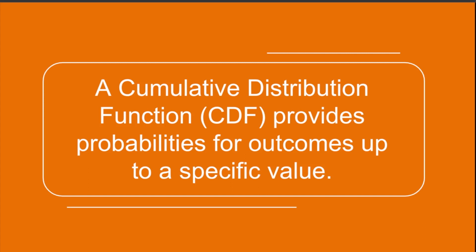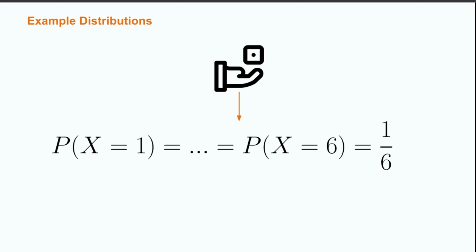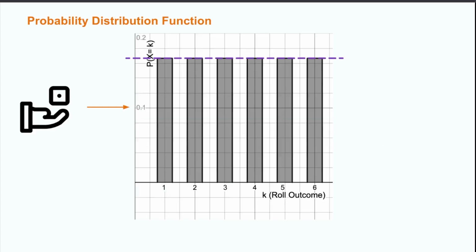More complicated constructions can be used to select a certain interval or the probability that the outcome is greater than some value. Let's use our die roll to see an example of a PDF and a CDF for a discrete random variable. Given a fair die, the probability distribution function of the random variable associated with the result of the die roll is going to be a uniform random variable. That is, the probability of any single outcome is equal to any other, in our case 1/6. We could graph this visually with a bar chart where the height is equal to 1/6, or about 0.166 for each outcome, and the x-axis provides the value of the roll.